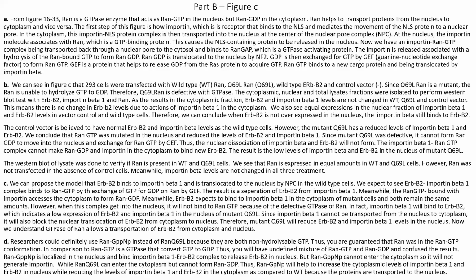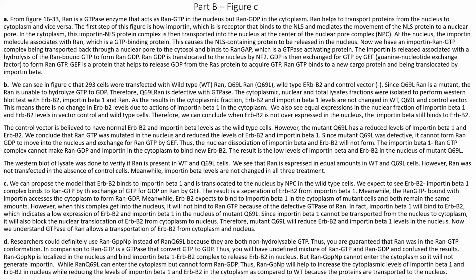However, when this complex gets into the nucleus, it will not bind to the RAN GDP because of the defective GTPase of RAN. So in fact, importin beta 1 will stay bound to ERBB2, which indicates a low expression of ERBB2 and importin beta 1 in the nucleus of mutant Q69L. Since importin beta 1 cannot be transported from the nucleus to the cytoplasm, it will also block the translocation of ERBB2 from the cytoplasm to the nucleus. Therefore, the mutant Q69L will reduce the ERBB2 and importin beta 1 level in the nucleus. So now we conclude that the GTPase enzyme of RAN will allow transportation of ERBB2 between the cytoplasm and nucleus.